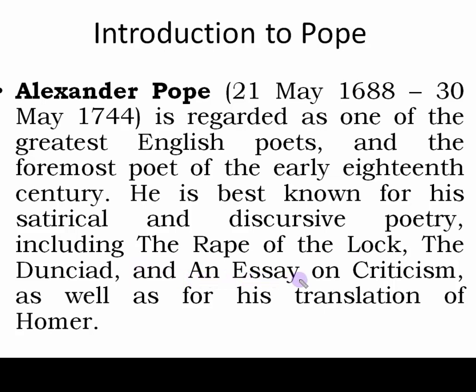You must remember it as far as your PPSC exams are concerned, or some other educators' exams are concerned, what the important writings of Alexander Pope are. Then you may say it easily: number 1 work, that is the Rape of the Lock. Number 2, you must remember this, his prose work An Essay on Criticism, and number 3, that's the Dunciad. So these are important works of Alexander Pope that you must remember for your future programs. And if someone asks who Alexander Pope was and what his important writings are, then this slide would be enough for the answer. As well as the translation of Homer, his early work.